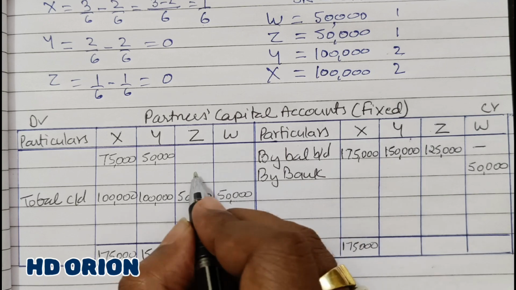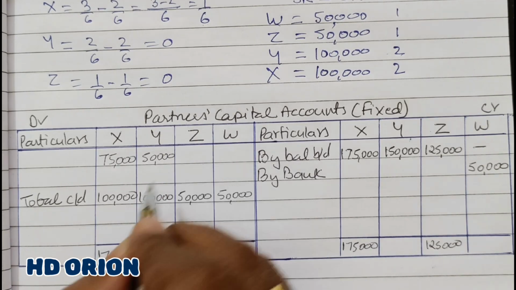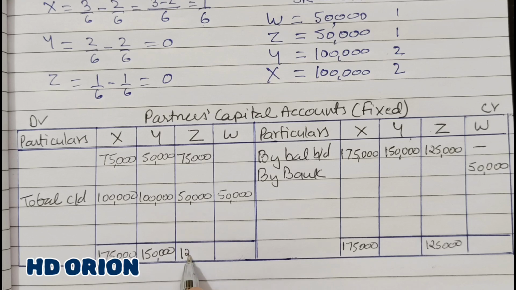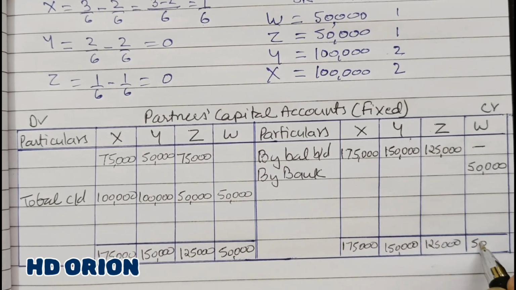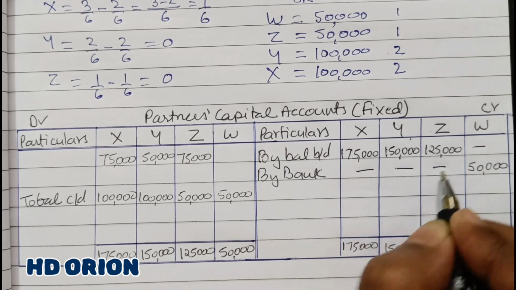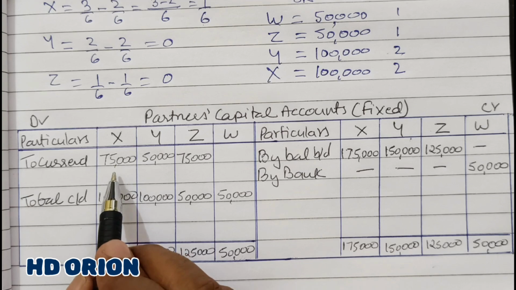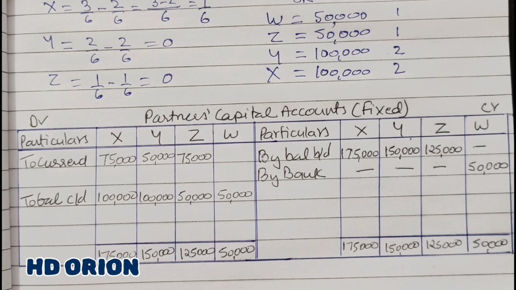But here again, 1,25,000 minus 50,000 will be how much? 75,000. So this difference in amount will be maintained in current account. So current account of X 75,000, current account of Y 50,000, and current account of Z is again 75,000. So this is how partner's capital account is to be prepared.